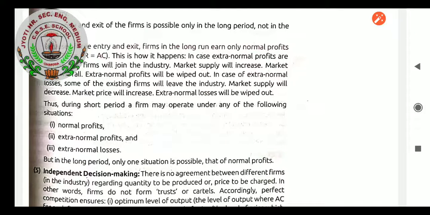Very first, either they will earn normal profit, or they will earn extra normal profit, or they can earn extra normal losses. But in the long period, only one situation is possible, that of normal profits.